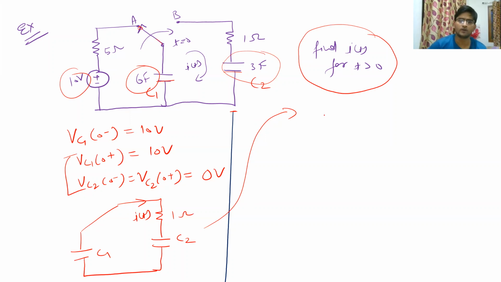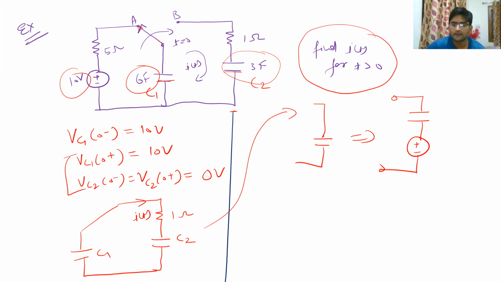It will be a series combination of a capacitor with a voltage. The capacitor will have a value of 1 upon Cs, and the voltage is nothing but Vc0 plus divided by S. Just revise the previous slides. So we can convert any capacitor in the time domain to the Laplace domain using this series circuit.